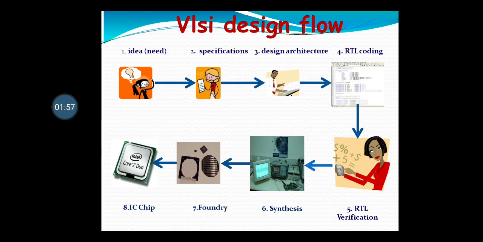Now the next topic we are going to cover is VLSI design flow. This is the design flow of the VLSI. As you can see here: the idea, then the specification, design architecture, RTL coding, RTL verification, synthesis, foundry, and IC chip.